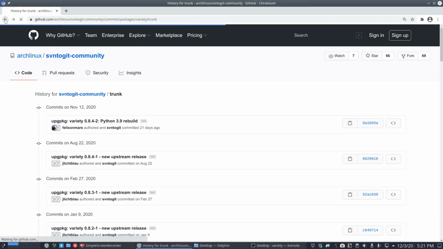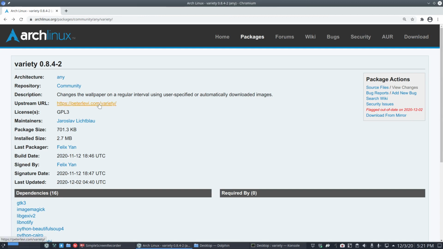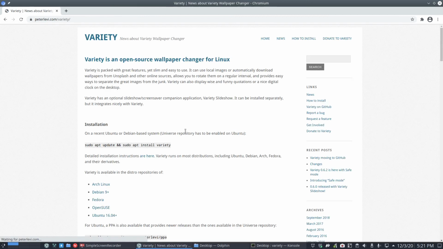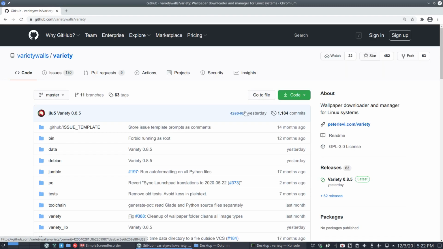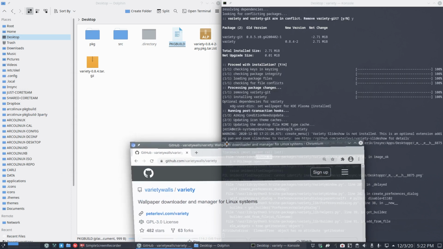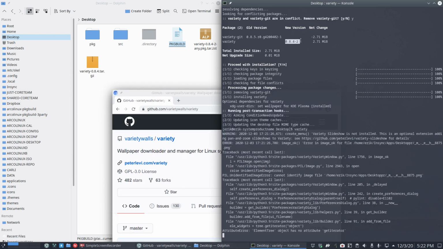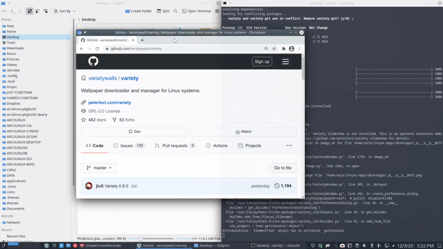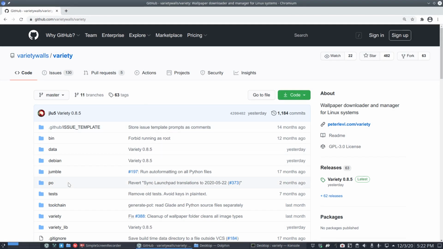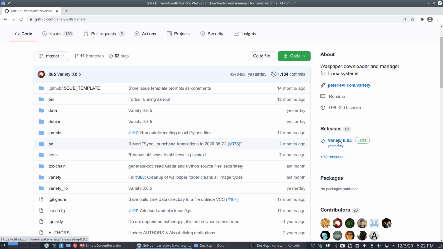So where is all this coming from? From Peter Levi, variety. I'm not sure if I can find the GitHub. There you are. Variety on GitHub. And releases 0.8.5 and ArcoLinux provides 0.8.4. So yeah, true, they are so right. We need to have the 0.8.5, the latest.